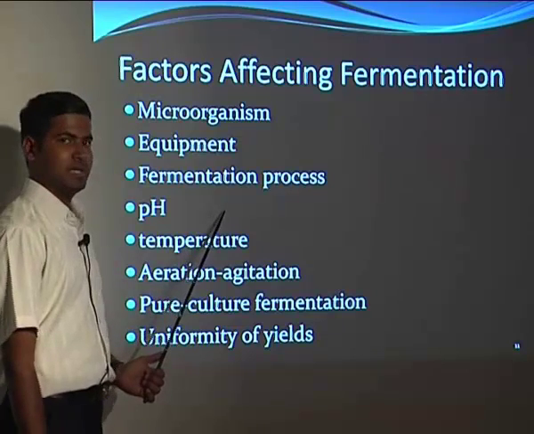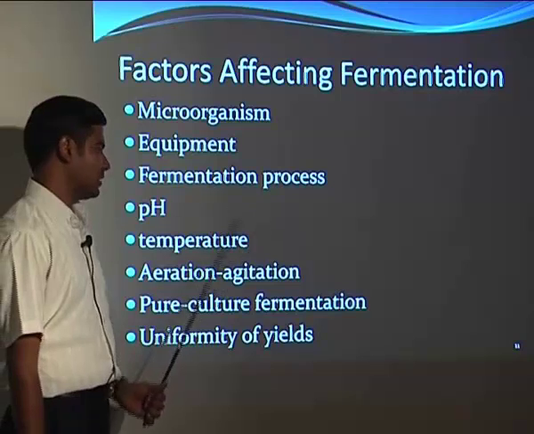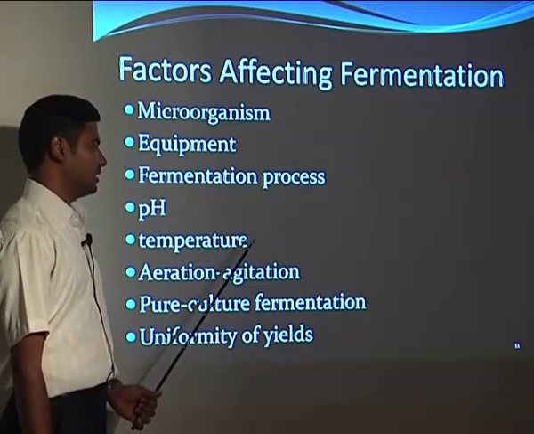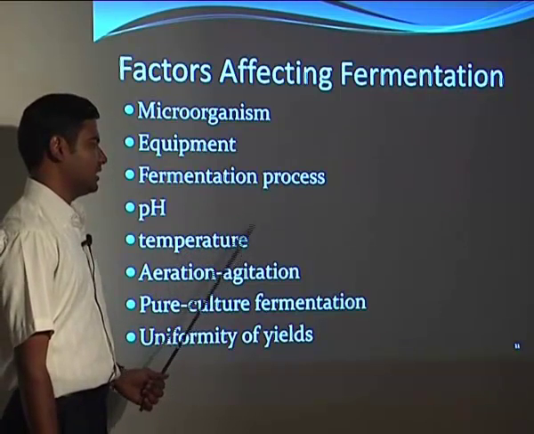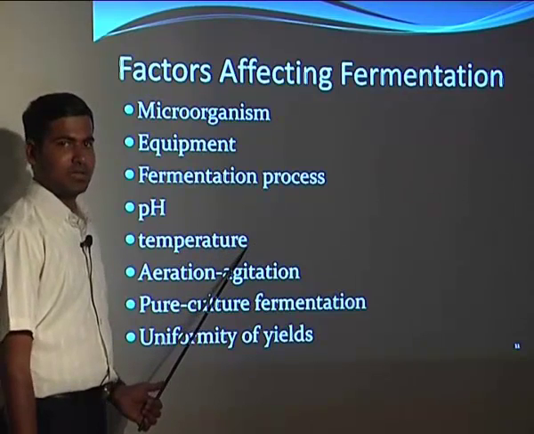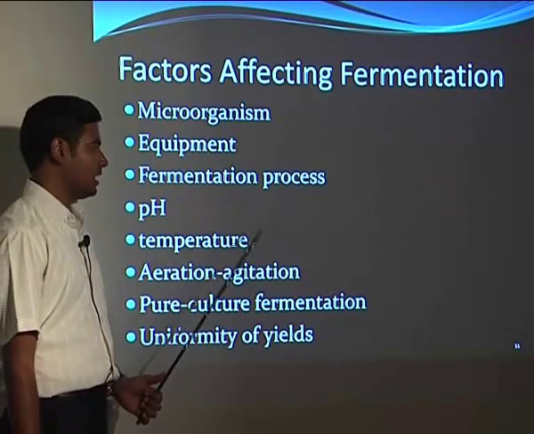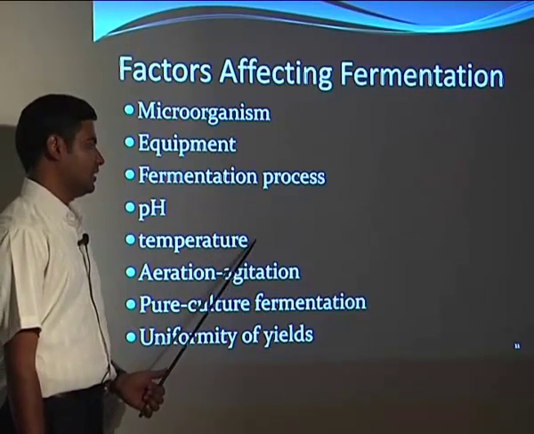Then pH is something you have to maintain correctly, because if the pH changes, the bacteria may become inactive and may not produce the desired product. Then the temperature. Again, pH and temperature are the most critical things we have to maintain. If the temperature is lower, the bacteria will become inactive, and if the temperature exceeds the limit, the bacteria may die.